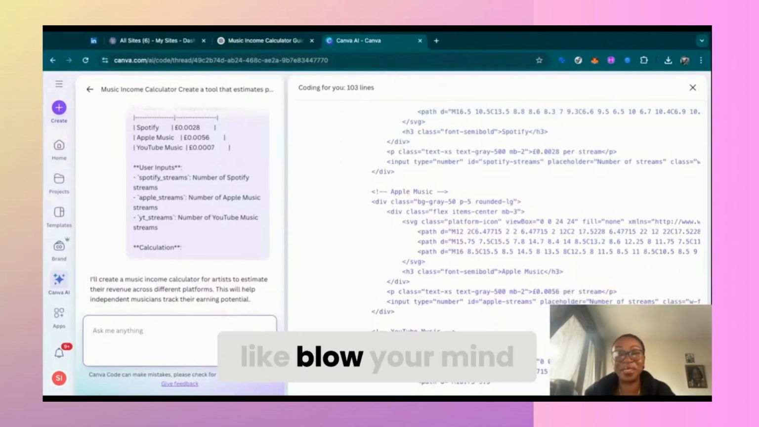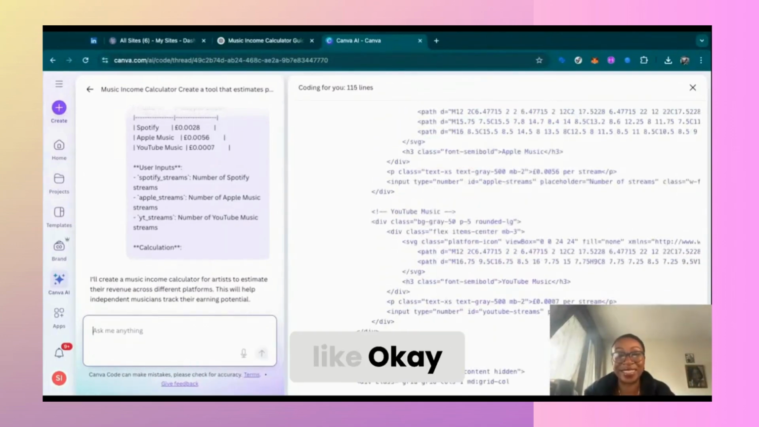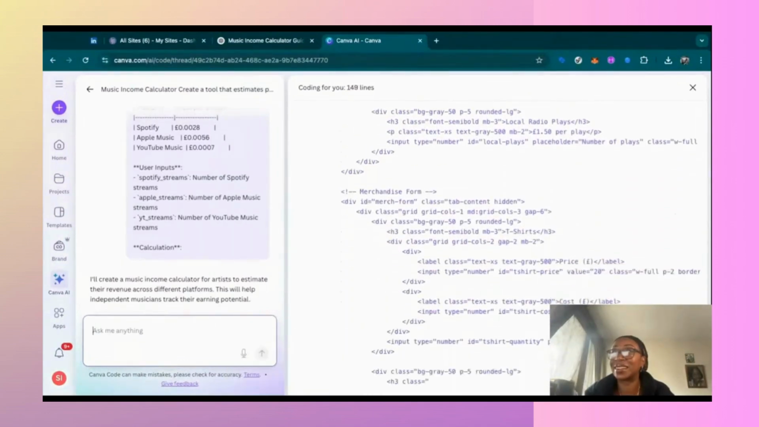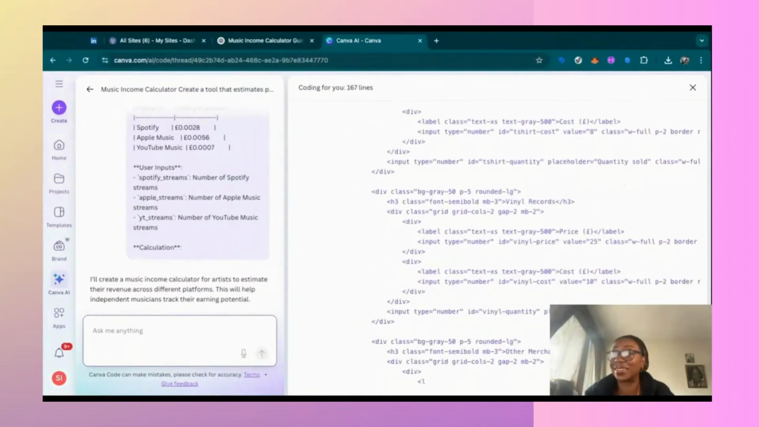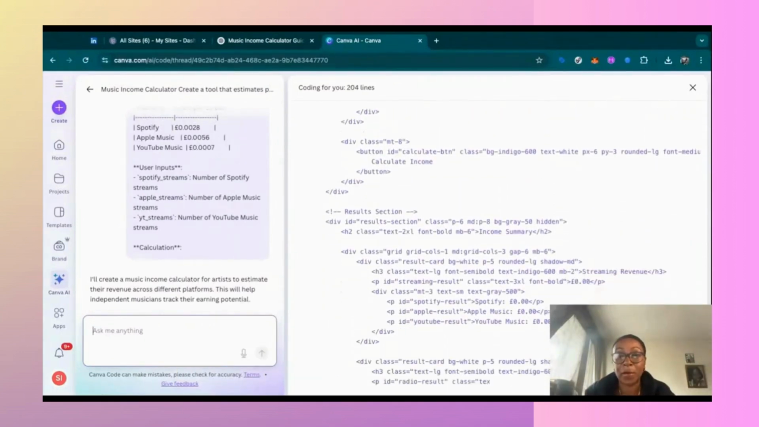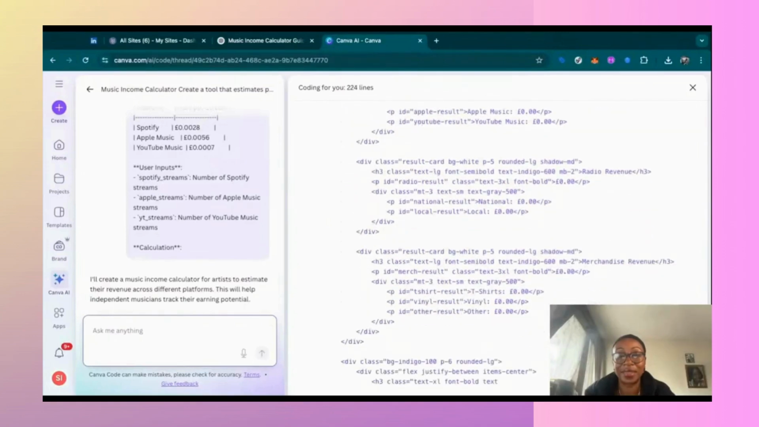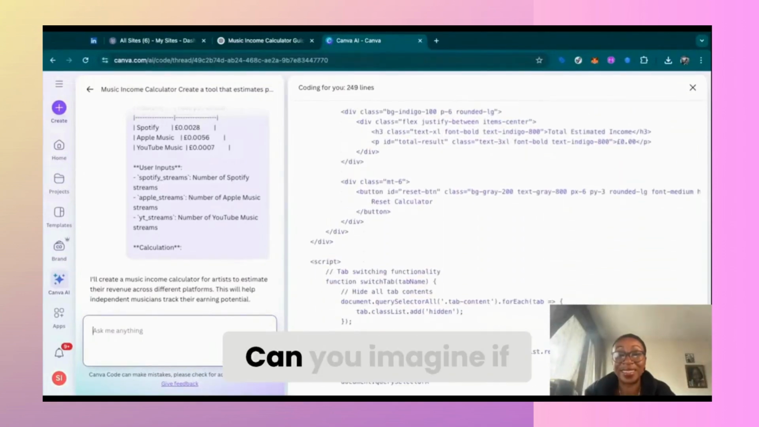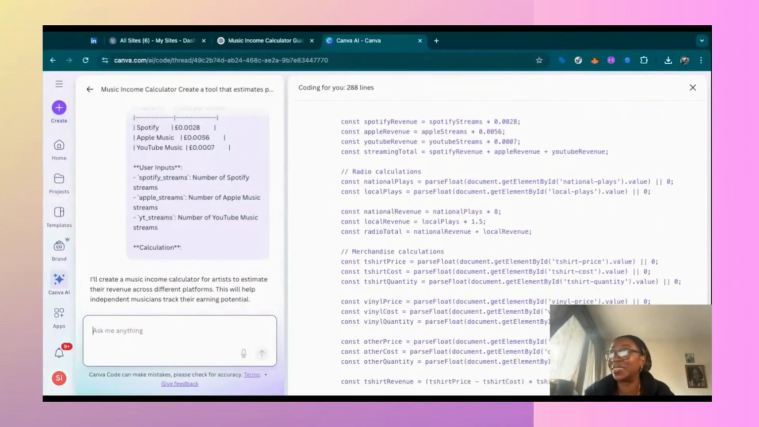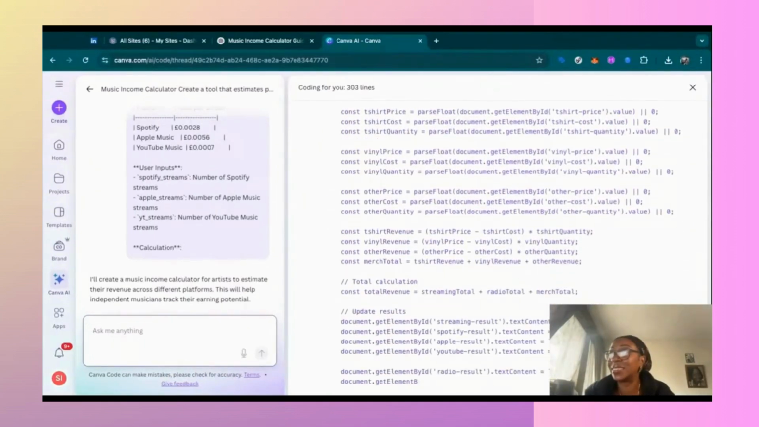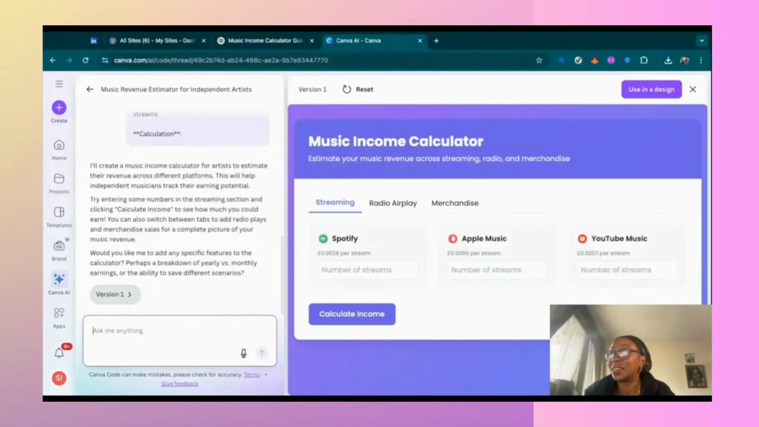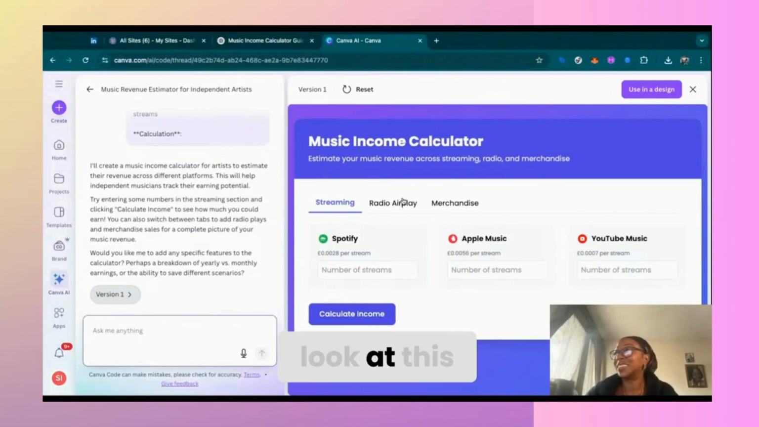So look at this. Doesn't it blow your mind a little bit? All this code. Look at it just go. This is the thing that blows my mind, right? It's just seeing all of this. It's so cool though. I need background music next time. Yeah, okay, it's still going. Can you imagine if you had to actually code this from scratch? It's like the coolest thing ever.